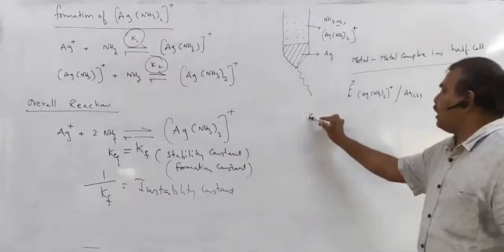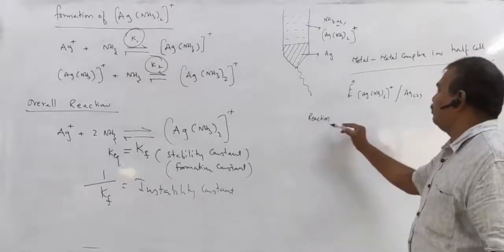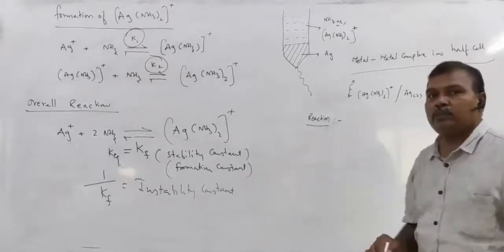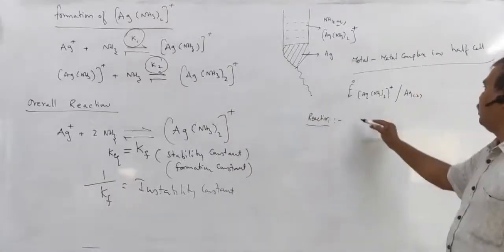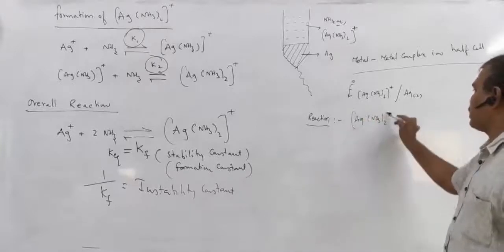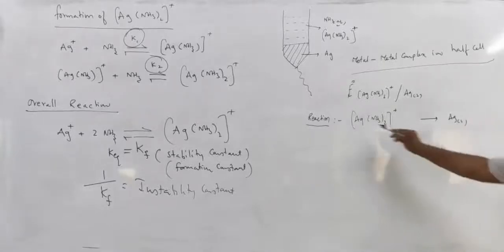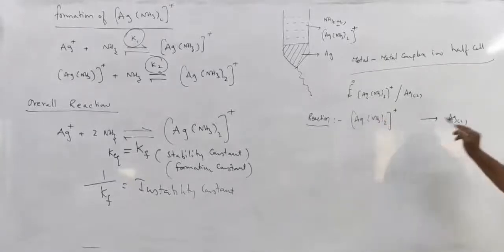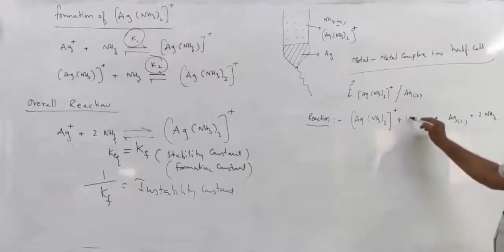Now, what is the reaction at the cathode? The reduction reaction, you can say: Ag(NH3)2 plus gives rise to Ag solid, because the silver oxidation state is +1 here and 0 there. So to balance this, add 2 ammonia molecules here and plus 1 electron.